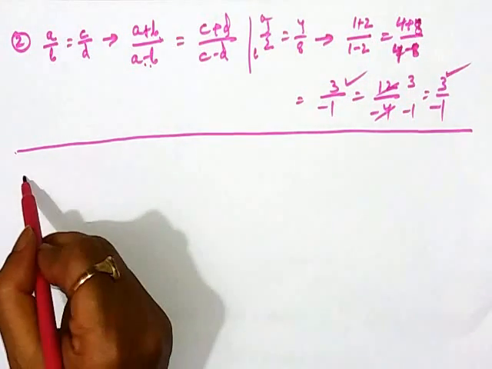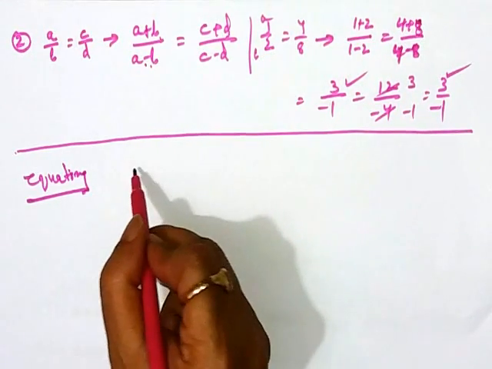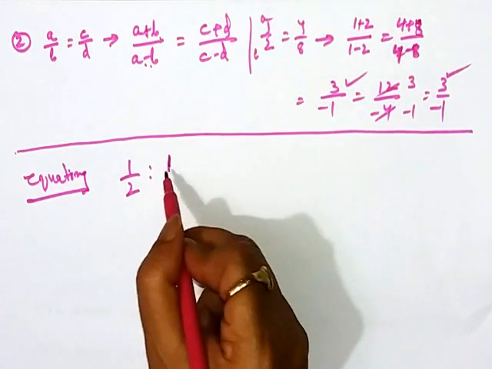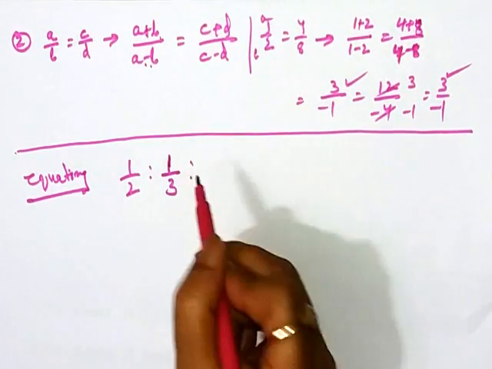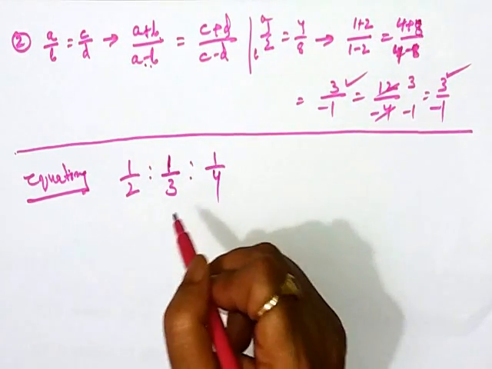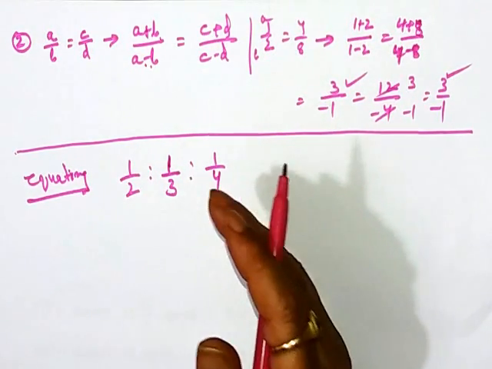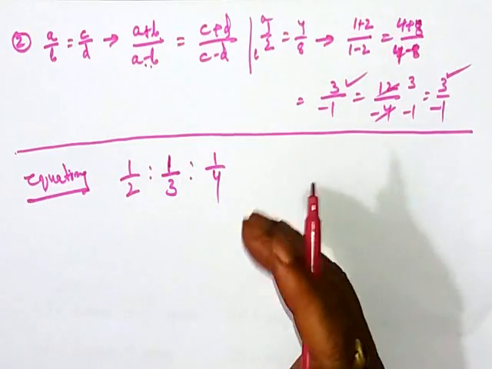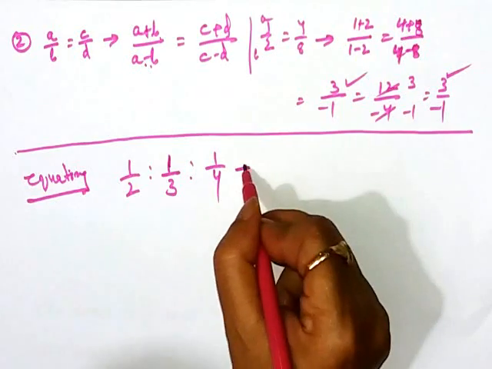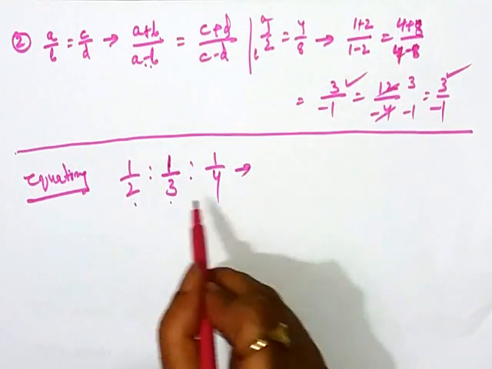Now we will learn another part of it, that is the equating part. Suppose we have some fractions like 1 upon 2 is to 1 upon 3 is to 1 upon 4, and we will have to express this in a simple form. In some quant problems we will need to equate those things in a simple form so that we can do the math more easily. So how will we equate? Look, forget the LCM part. Here 2, 3, 4 are the denominators.